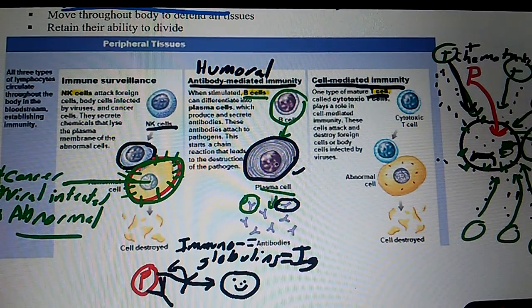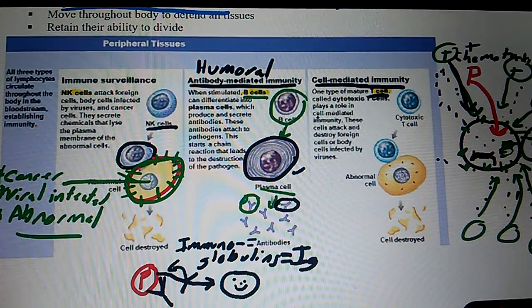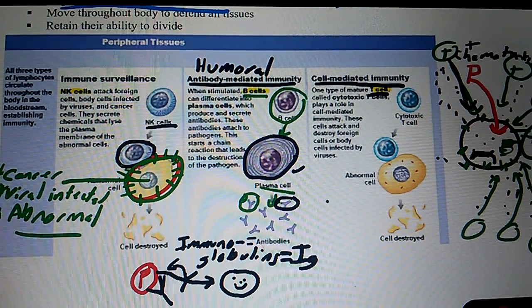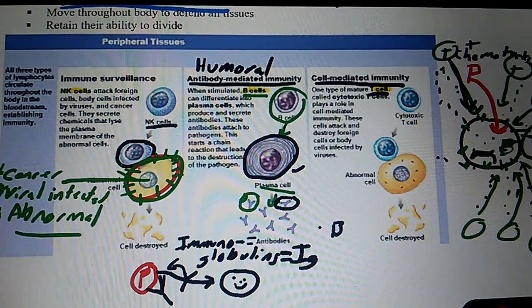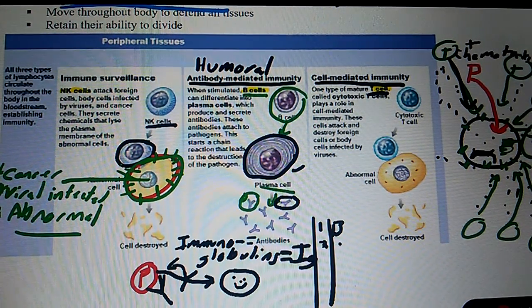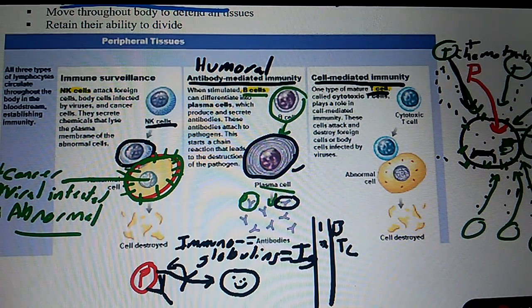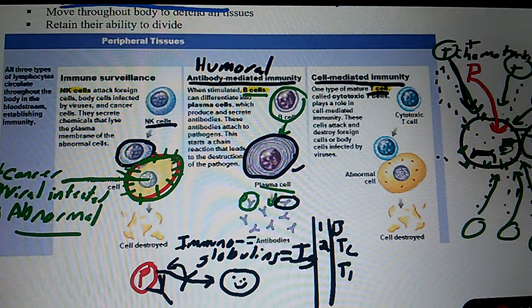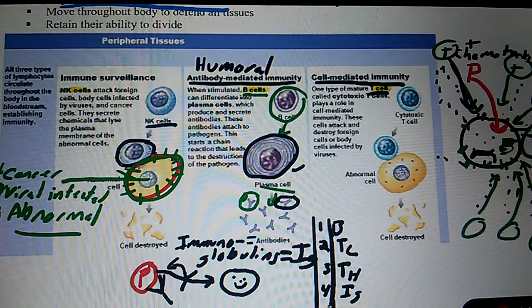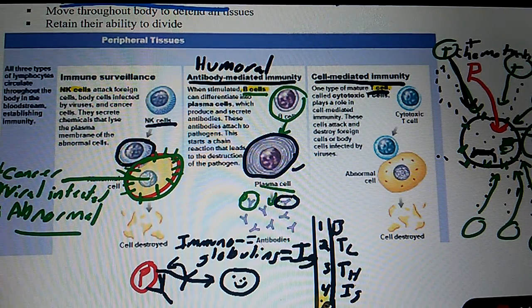Okay? Now, I'll give you some choices. Which cell is able to directly attack and kill an abnormal cell? Is it 1, a B cell, 2, a cytotoxic T cell? Which one, again, is directly able to attack? Is it a T helper cell, which is number 3? Is it an antibody? I'll put Ig for number 4. Or is it a plasma cell? That's number 5. Which one is able to directly attack it?